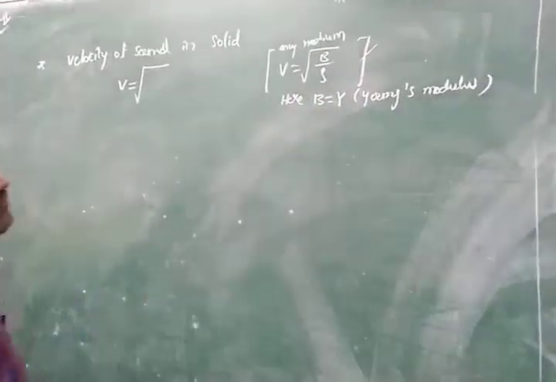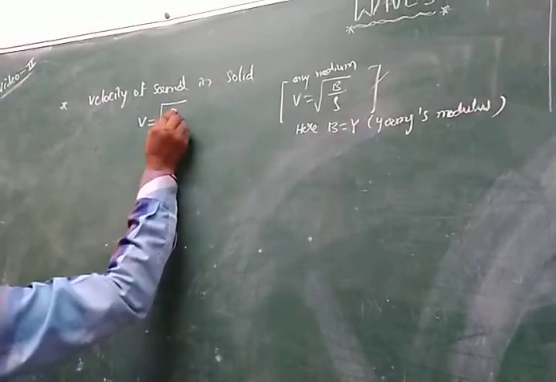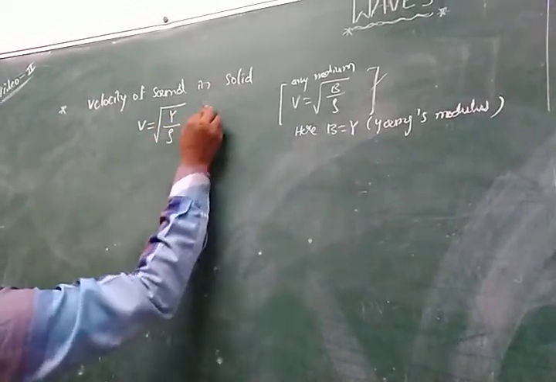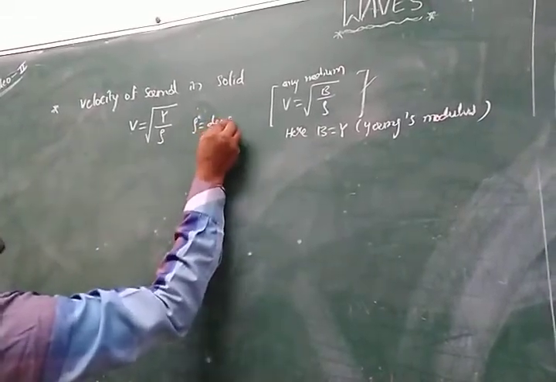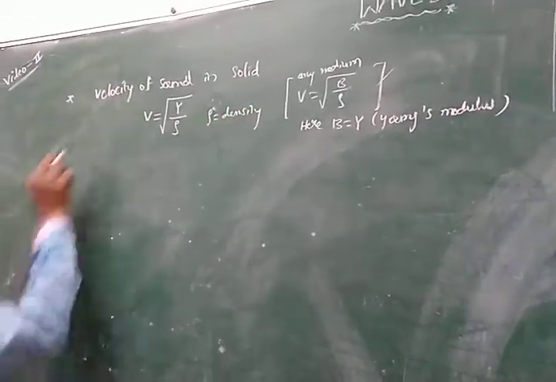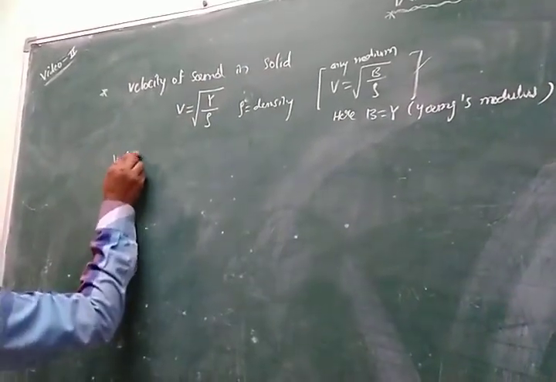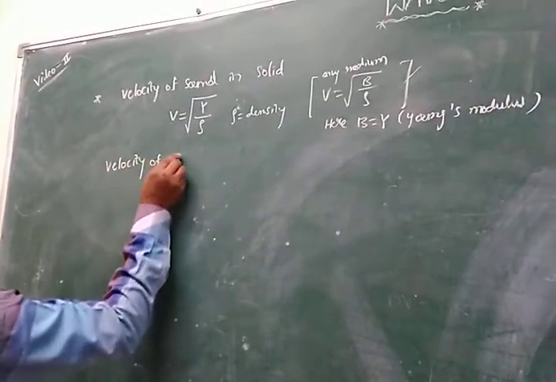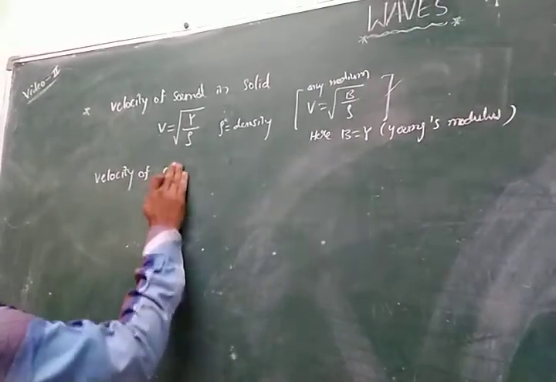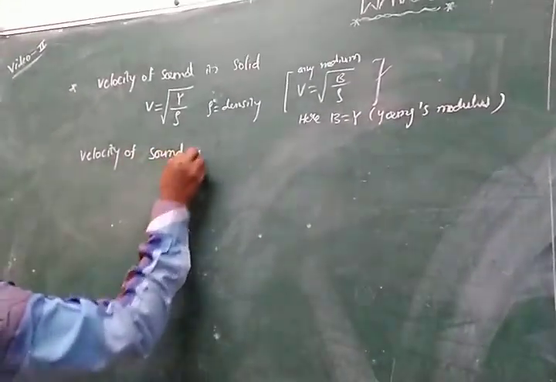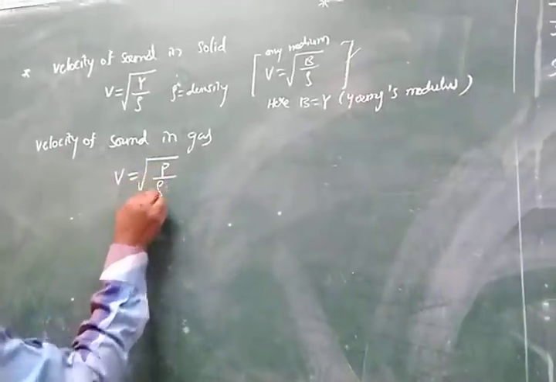That is equal to the bulk modulus B. We substitute Y here, so V is equal to the square root of Y by rho, where Y is Young's modulus and rho is density. This is for the speed of sound in a solid. And the velocity of sound in gas: V is equal to the square root of P by rho.